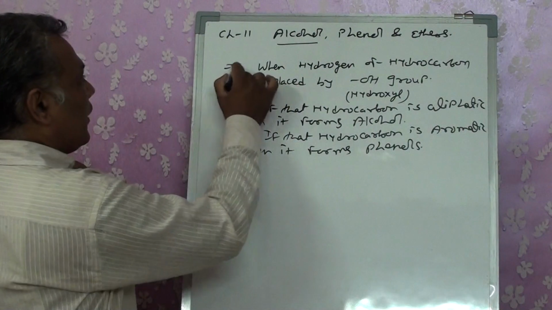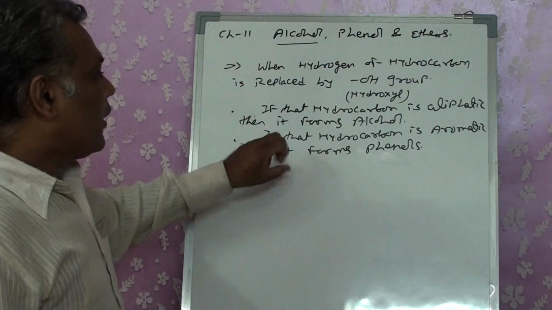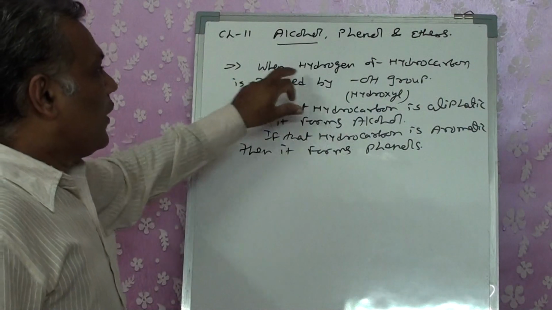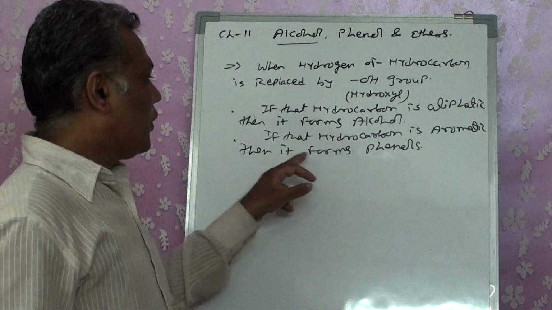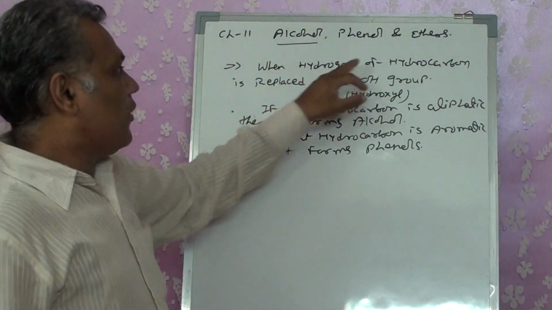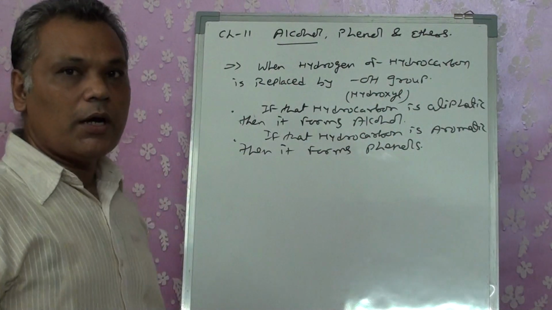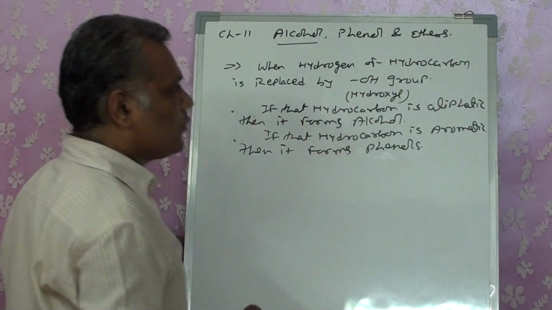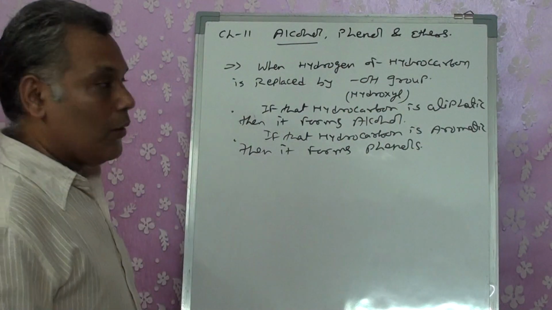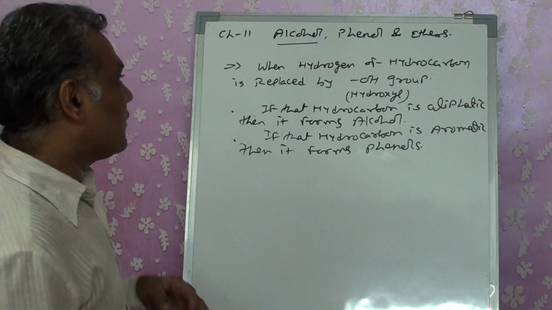Again, when I want to write the combined definition, that is the definition of phenol: when hydrogen of an aromatic hydrocarbon is replaced by an OH group, it forms phenols. When hydrogen of an aliphatic hydrocarbon is replaced by an OH group, it forms alcohol, right? Both of them have a replacement of hydrogen by an OH group, but one is aromatic, one is aliphatic. We will see that in the form of classification.